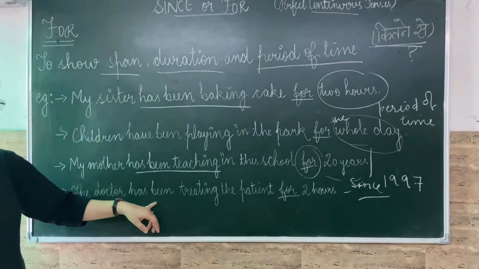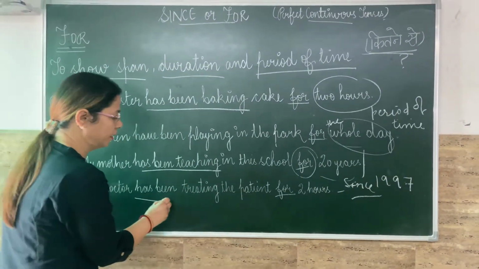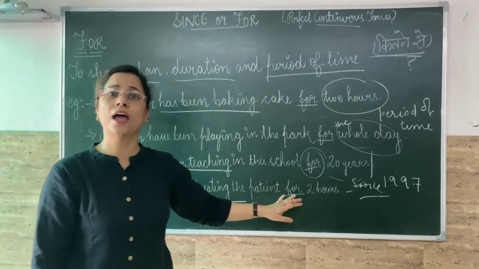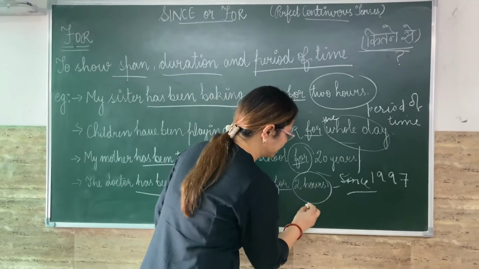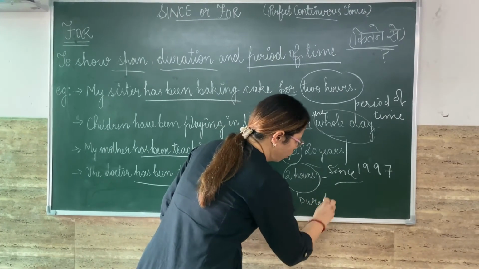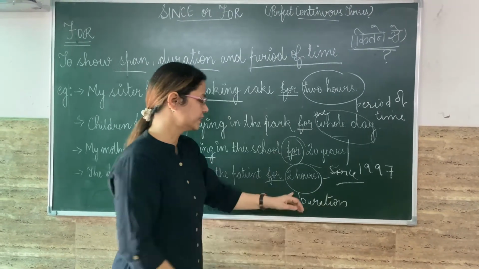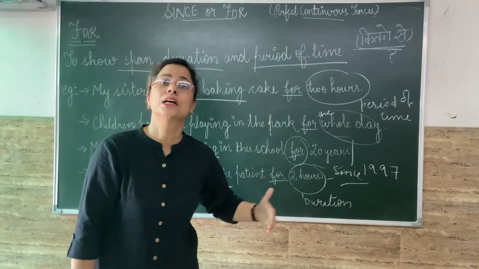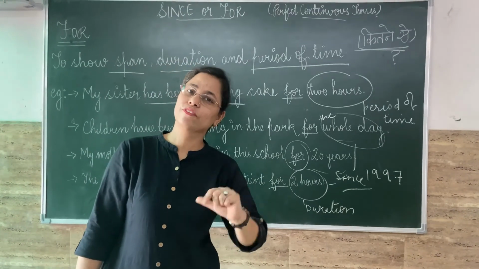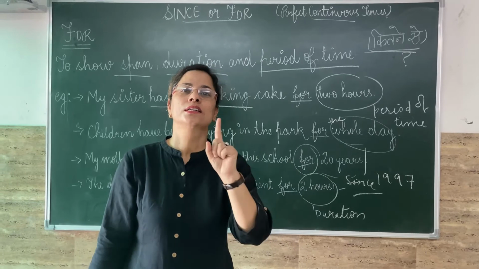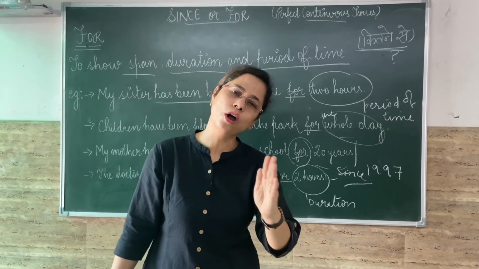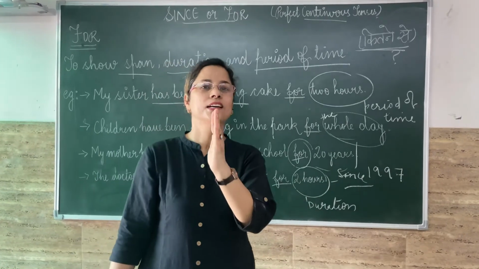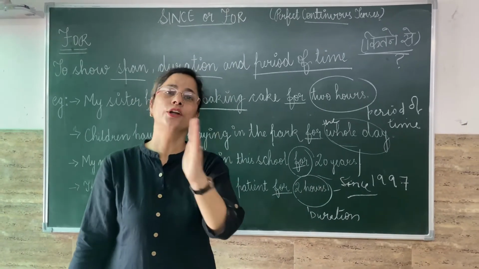See the last example. The doctor has been treating the patient. Doctor patient को treat कर रहा है, कितनी देर से? For 2 hours. Again, this is duration. For 2 hours. In case it would have been 2 p.m., कब से? 2 p.m. से. Then we should have used since 2 p.m. Got the difference? Since 2 p.m., for 2 hours. Since 1998, for 20 years.